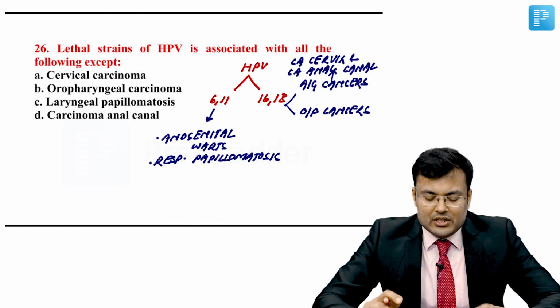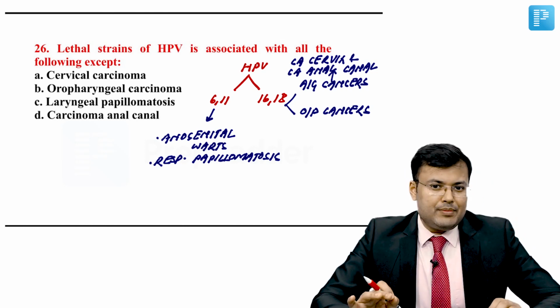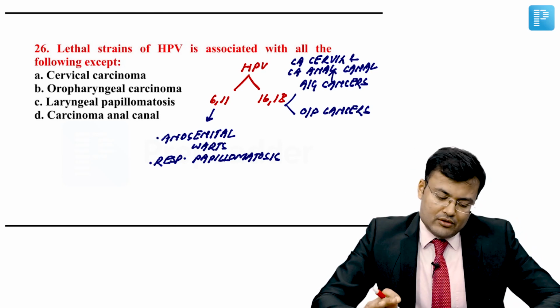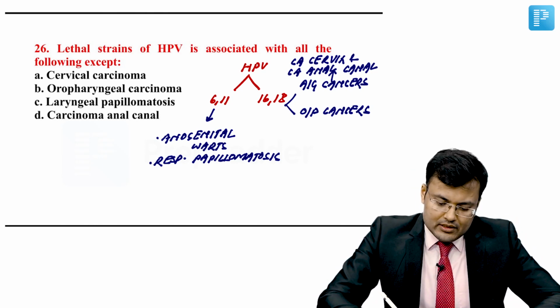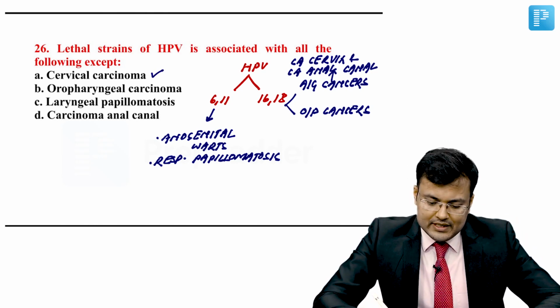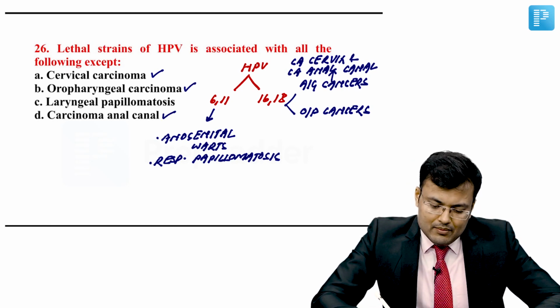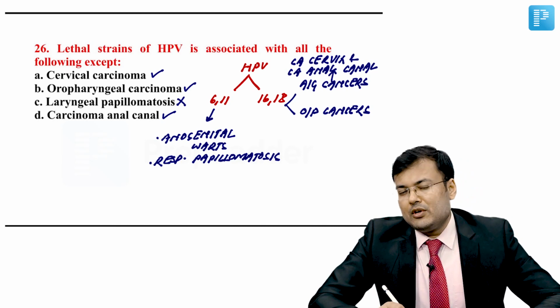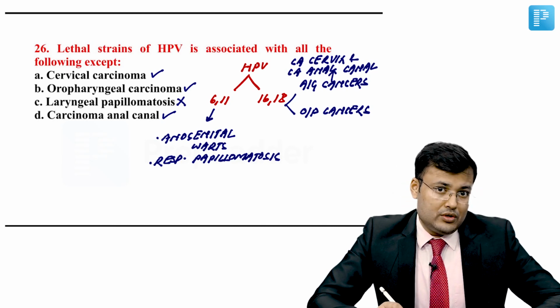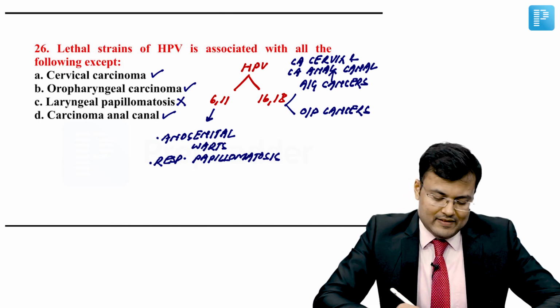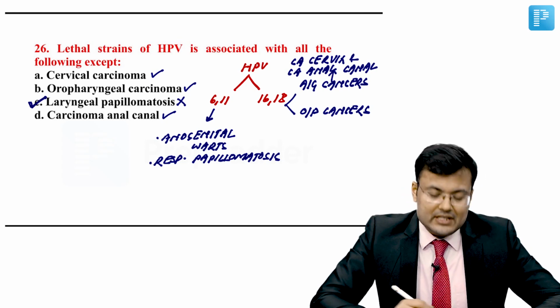Simple. So see the question. Lethal strains of HPV is associated with all of the following except it is associated with carcinoma cervix, oropharyngeal carcinoma, carcinoma anal canal, but respiratory papillomatosis, it is associated with low risk strains like 6 and 11. So correct answer for this question is C.